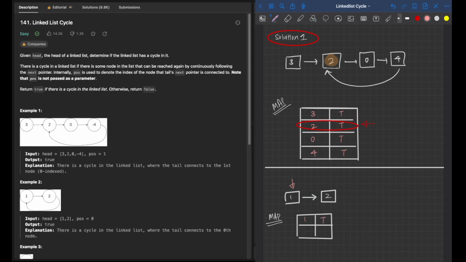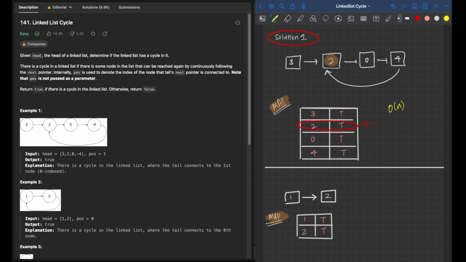Now, if we look at this other example of a linked list with two elements, for every node in the list, we are initializing a new key value pair in the map. This means that there are no nodes which are present as existing keys, and there is no cycle in the linked list. Hence, by using a map, we have successfully determined whether there is a cycle in the linked list.